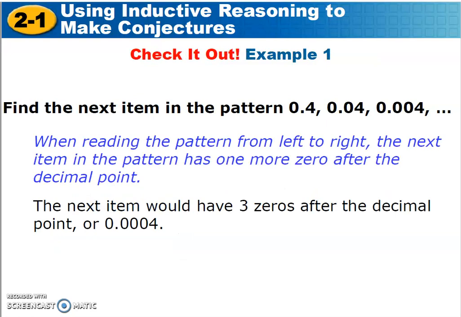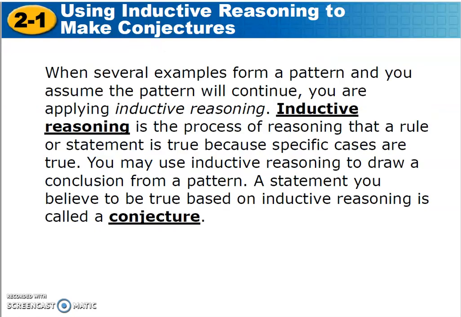Here we have another example of using inductive reasoning to make conjectures. I want to again look at the numbers, try to find a pattern. Again, inductive reasoning is what I see or observe. So I'm looking, I'm observing, oh, I notice a pattern. It looks to me like we are dealing here with one more zero after the decimal point each time. So the next item would have 3 zeros, and there is my conjecture, which again is my conclusion based on what I have seen or observed.